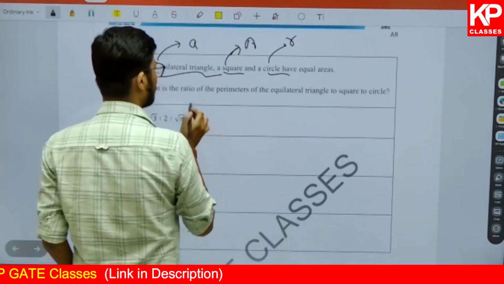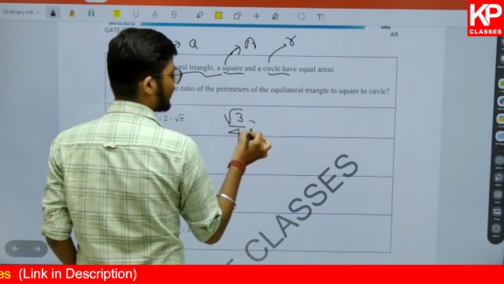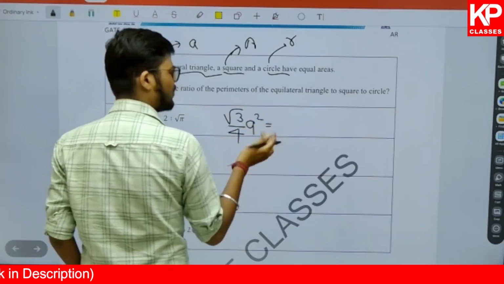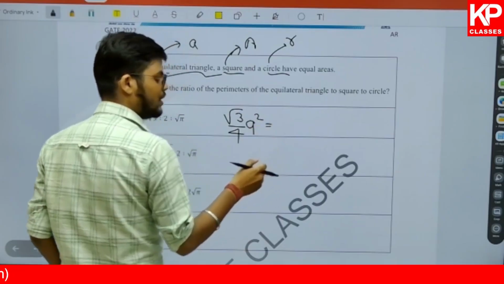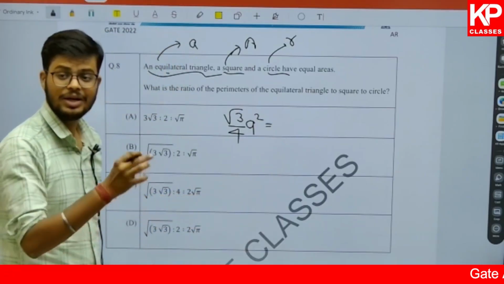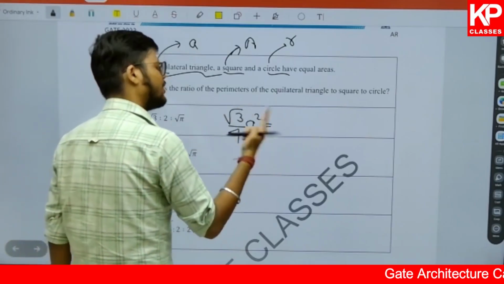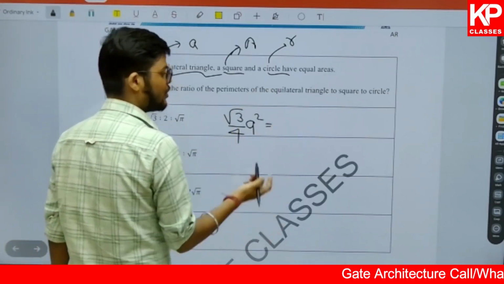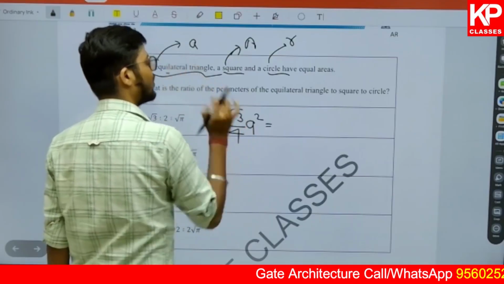We have assumed that. Now what is the area of an equilateral triangle? Root 3 upon 4 a square. I hope all of you know that. It is 1 upon 2 base into height. Once you draw a perpendicular in the equilateral triangle, it will divide it into half, and then we use the hypotenuse and the Pythagoras theorem, and we find it out. Root 3 upon 4 a square, that is the area of an equilateral triangle.